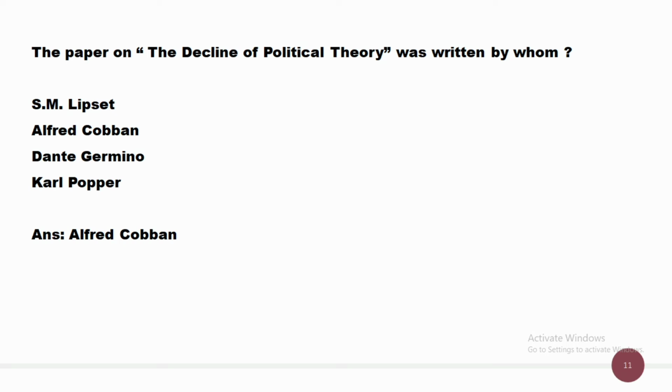The book of S.M. Lipset was Political Man. Germino wrote the book Beyond Ideology. Karl Popper, the famous book of Karl Popper is The Open Society and Its Enemies.